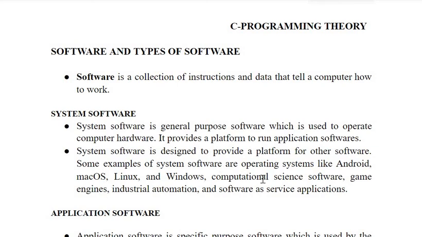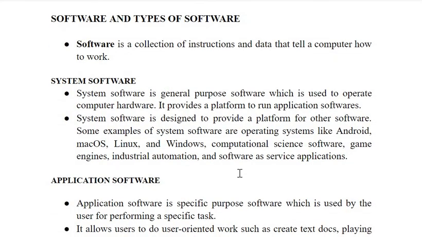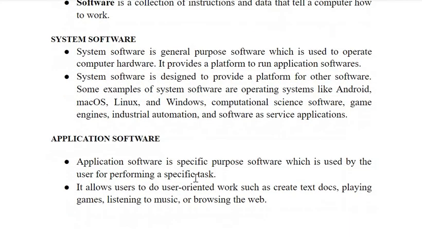Some examples of system software are operating systems like Android, Mac OS, Linux, Windows, and some industrial automation software. Going to application software,